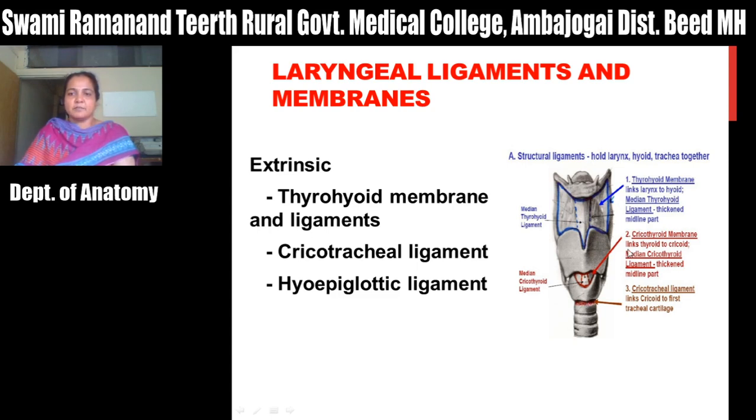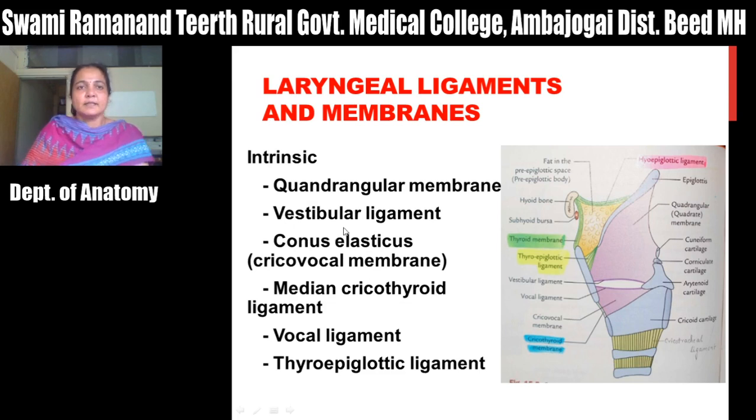And there is a cricothyroid membrane, which forms the median cricothyroid ligament. So these are the extrinsic ligaments. One attaches the epiglottis to the hyoid bone, that is the hyoepiglottic ligament. You have seen this hyoepiglottic ligament, this thyrohyoid membrane, and this cricotracheal ligament. So these are the extrinsic ligaments of the larynx.